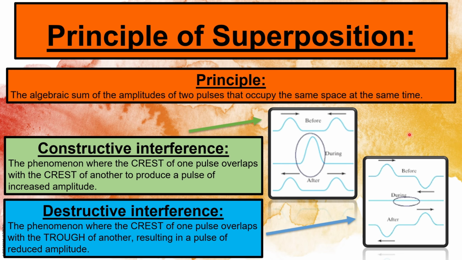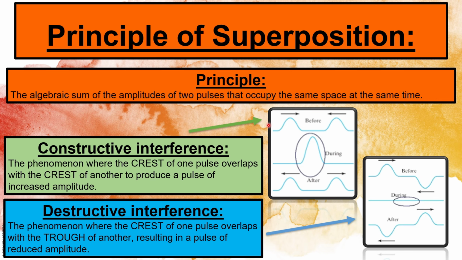Now, when these pulses are overlapping, there's one of two types of interference that can take place. It's either constructive interference or destructive interference. Now, what exactly is constructive interference? Constructive means we are constructing something, we are building or making something bigger. So constructive interference is the phenomenon where the crest of one pulse overlaps with the crest of another to produce a pulse of increased amplitude.